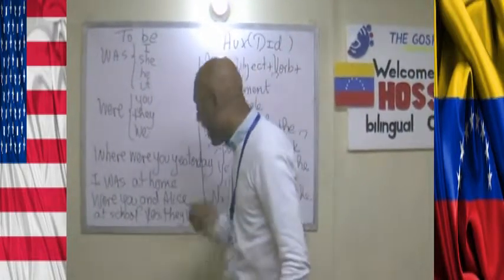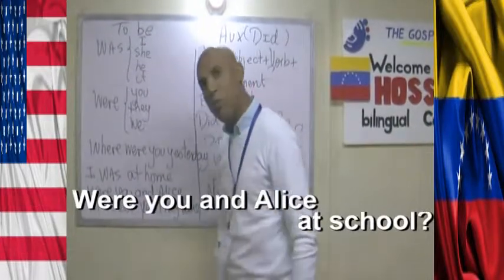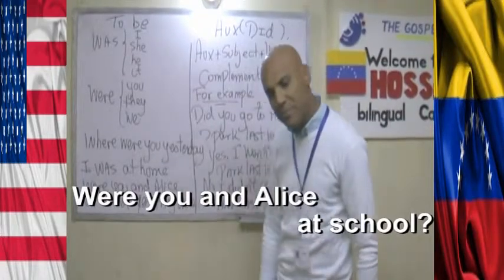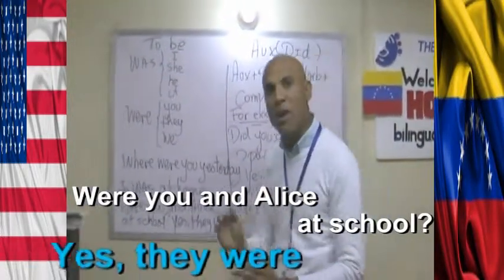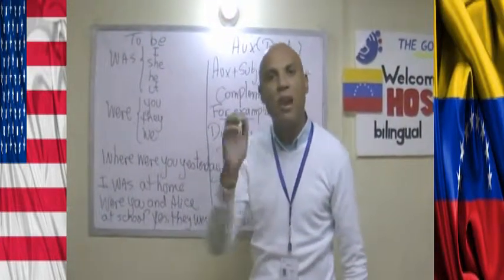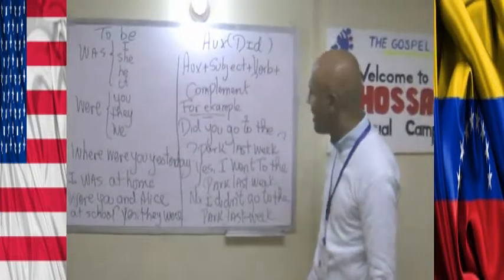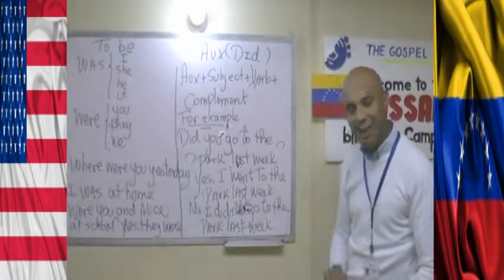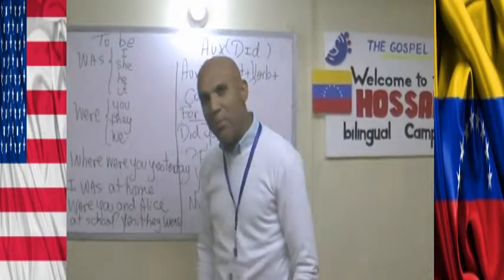Another example is, were you and Alice at school? You say, yes, they were. So in this case, remember that was and were, all the time you have to use in past tense, okay? That was the first part of the class. The second part of my class is auxiliary did. The auxiliary did, in a way, is connected with was and were.